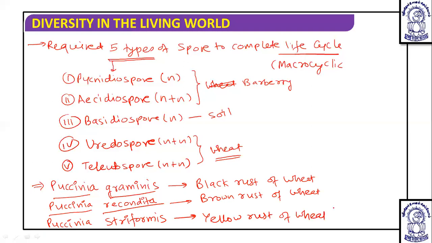Okay, so this is the life cycle of this particular Puccinia, which involves different spores and different hosts, and that life cycle was discovered by Professor K.C. Mehta, with a lot of hard work. So this is the second example which we have discussed in detail, that is Puccinia rust fungus. After this, we are going to talk about some other examples, and the third example is mushroom.